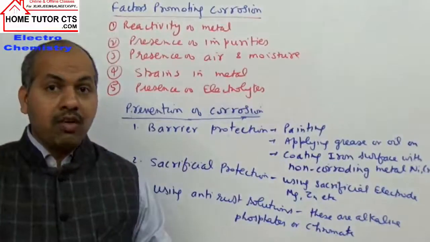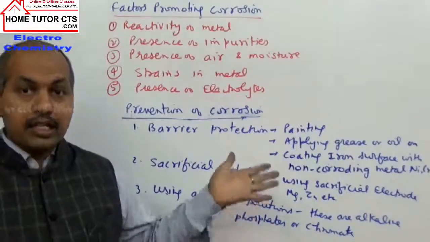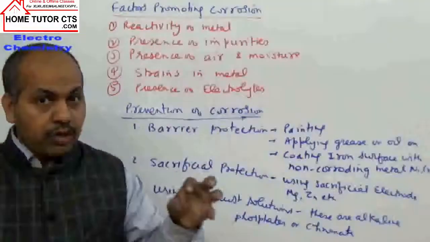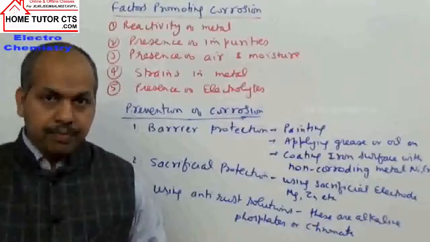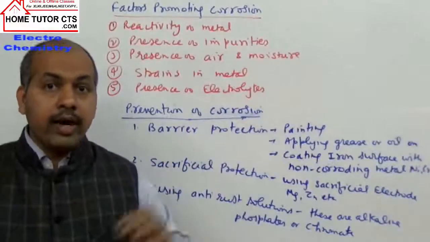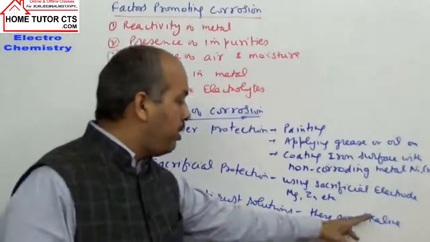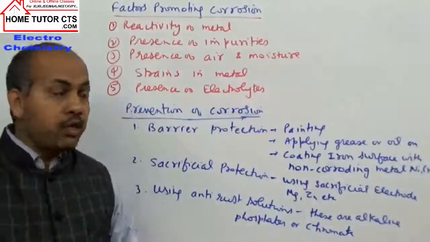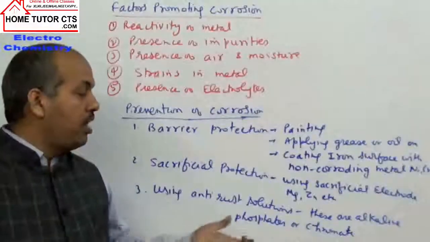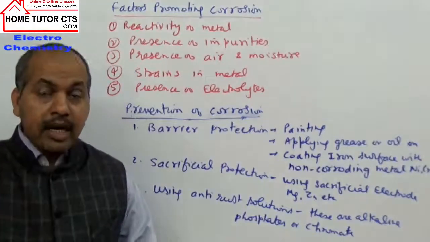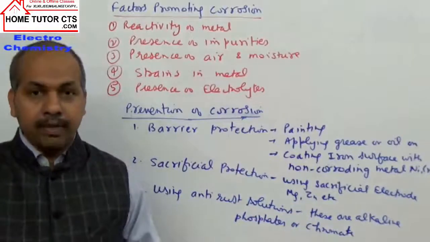These solutions will decrease the availability of hydrogen ions. We have discussed earlier that in rusting we have one cathode reaction which is quite important: reduction of oxygen, which requires H plus ions. Now what happens in alkaline medium or using alkaline solutions of phosphate or chromate? They decrease the availability of hydrogen plus ions. By decreasing the availability of hydrogen plus ions, they will not let the second reaction happen, and that way they